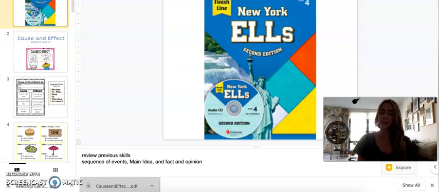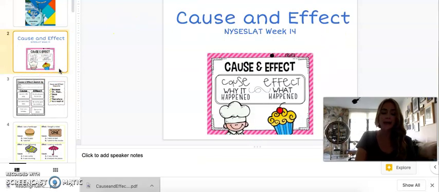Today is April 3rd. It's Friday, so that means we're going to be doing our finish line work. So you can see on the slide, we're going to be using our New York L's book today. And in the past, we focused on some different topics. We talked about main idea, we talked about fact and opinion, context clues, sequence of events. So today we're going to look at cause and effect.